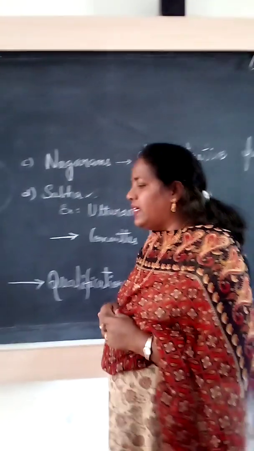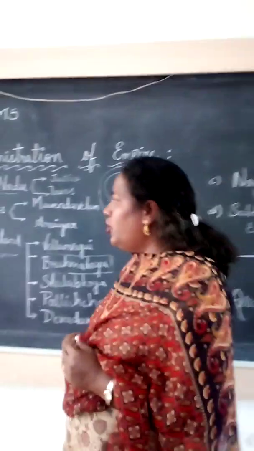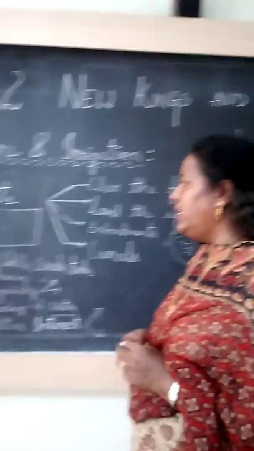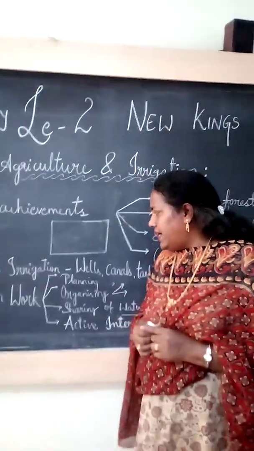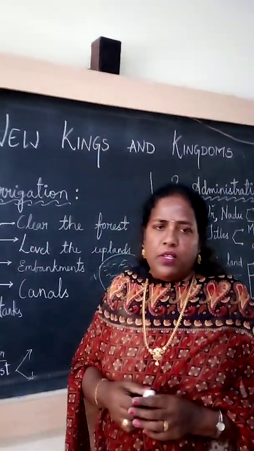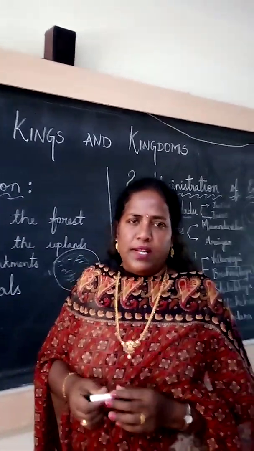Now I am giving the task of the day. Now, present also irrigation work is there. They constructed dams. Write a few lines on how the irrigation work is going on for agriculture. You collect data.